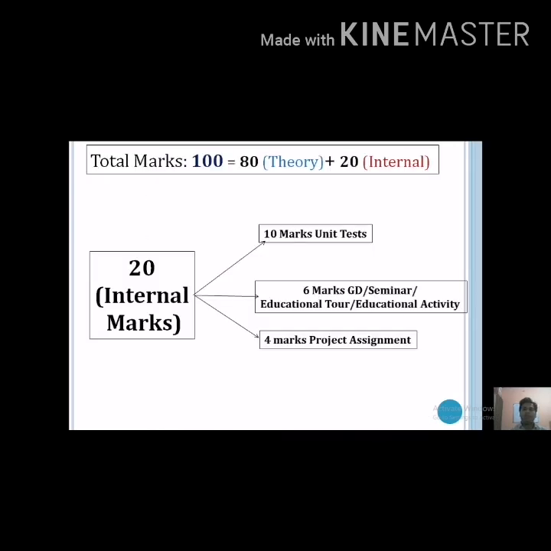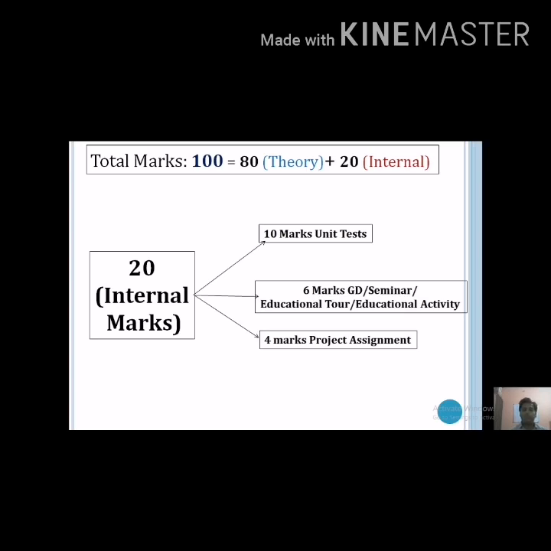So your theory paper is 80 marks and the 20 marks is internal. So total is 100 marks, 80 plus 20. In that 80 marks, each unit carries 12 marks, so 6 multiplied by 12 is equal to 72 marks. Then the remaining 8 marks are based on filling the blanks, MCQs and the one mark short answer questions. So 8 plus 72 becomes 80.